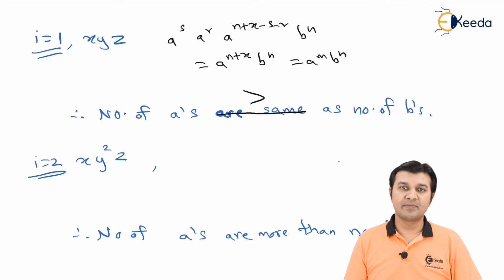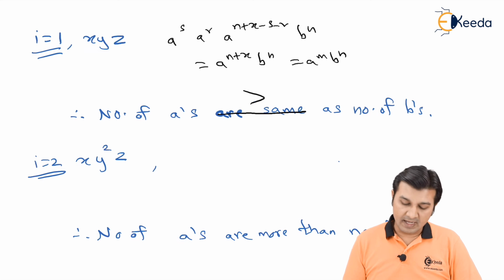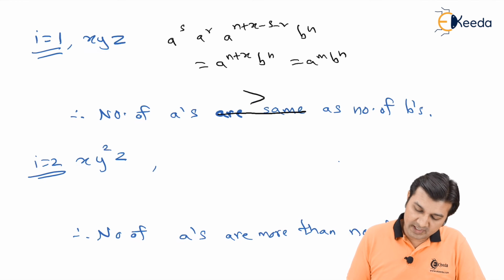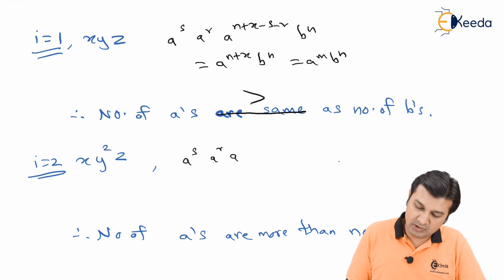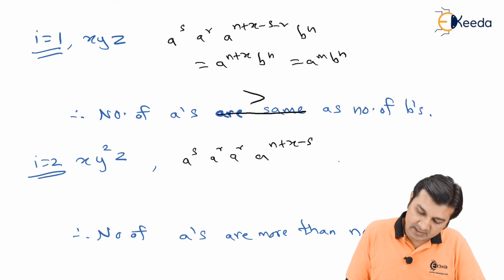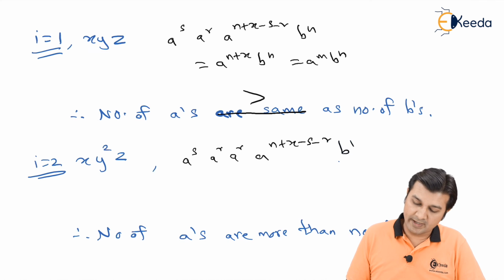Condition is getting satisfied. Lastly, if I consider x y square z, that gives me a raised to s, a raised to r, a raised to r, a raised to n plus x minus s minus r, b raised to n.